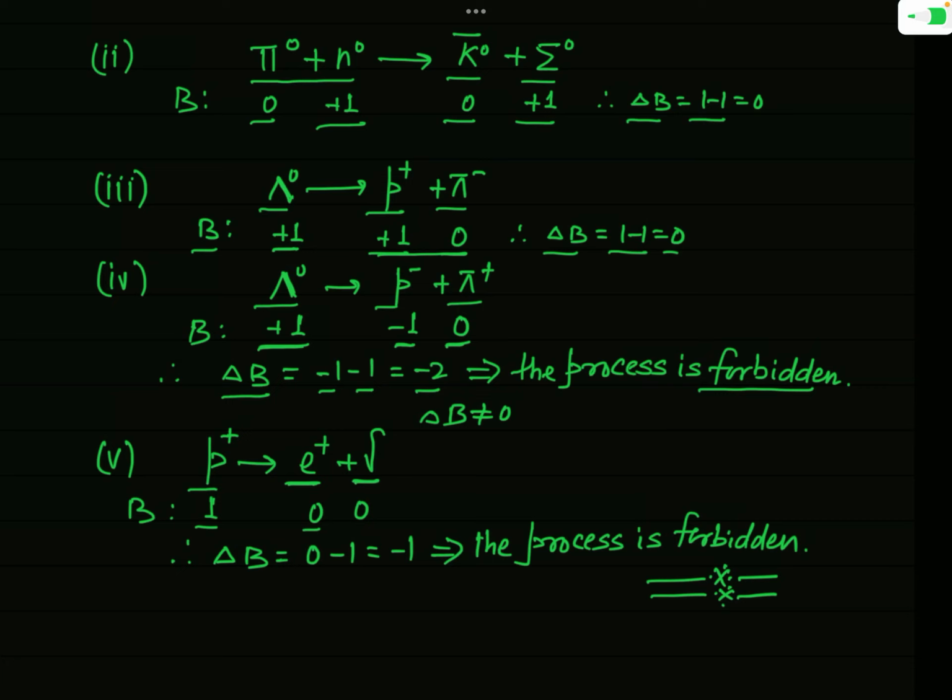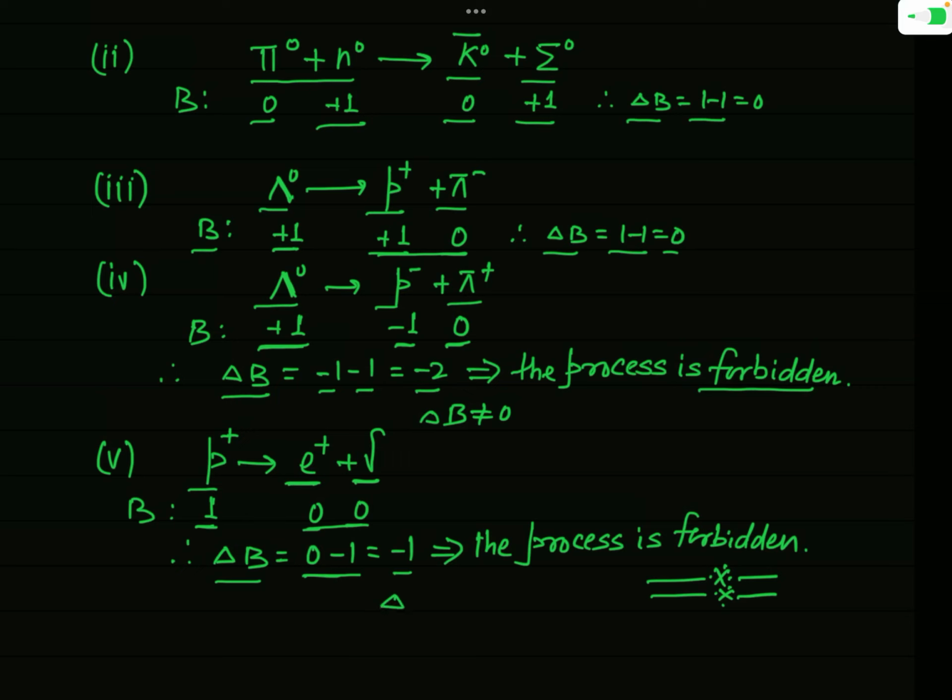Gamma photon is also not a baryon, so for this B will also be 0. So initial value of baryon number in this process is 1, and final value will be 0 plus 0, that is 0. So what will be the change in baryon number? Final value is 0, initial is 1. So change will be 0 minus 1, that is minus 1.